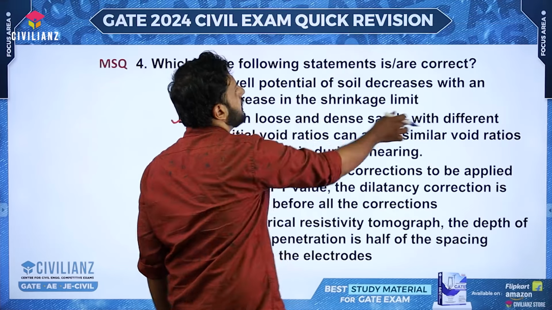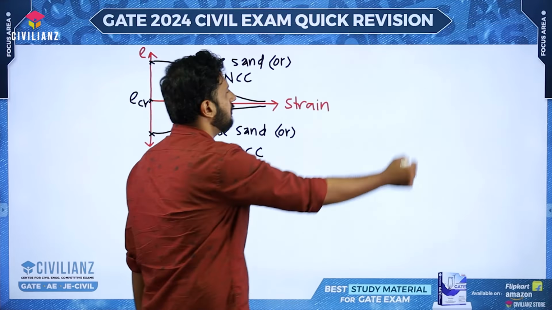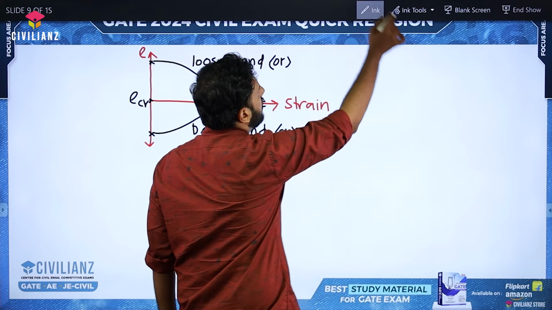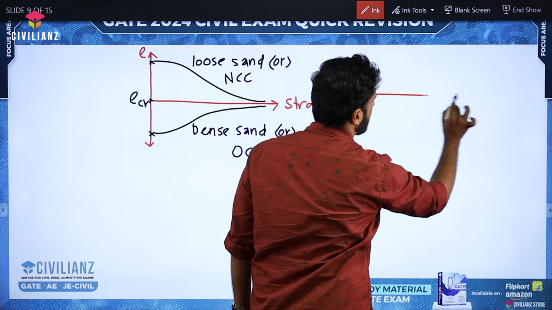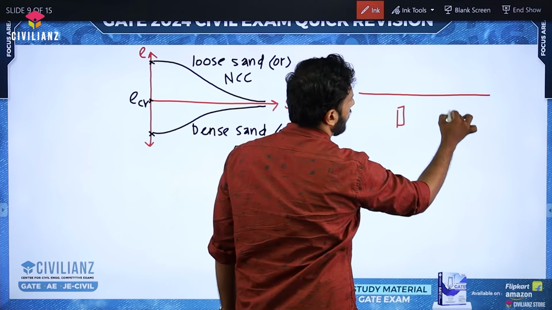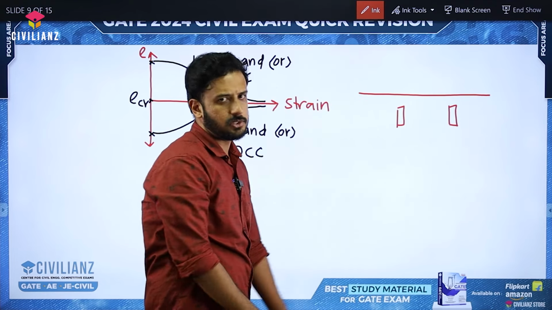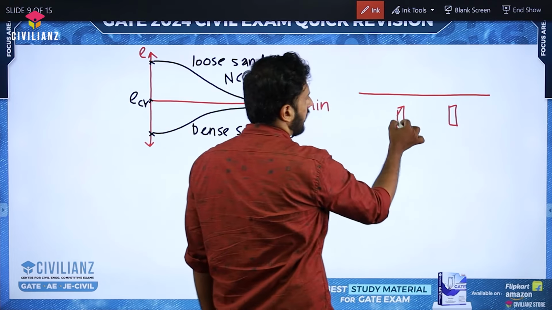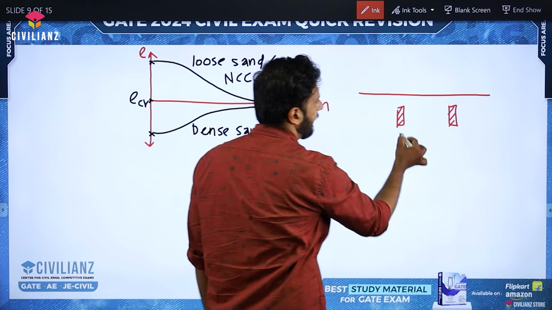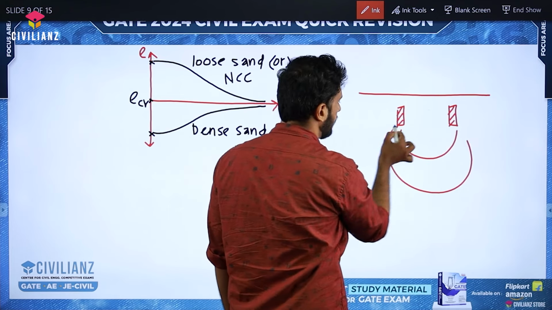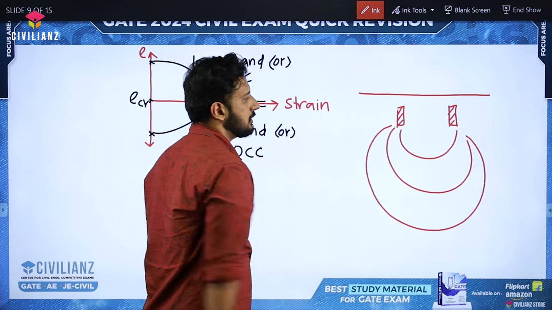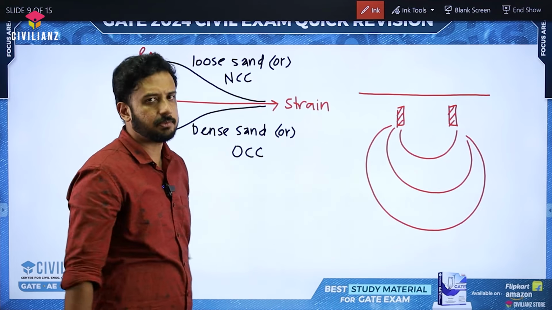The final thing is somewhat related to tomograph. We don't have to study that in detail, but still, I'll be telling you the concept of tomograph. What generally we used to do, if you are having the soil, we'll be keeping an anode and cathode. That's nothing but the electrodes, which they are mentioning in the question. And we'll be connecting it and all. It will be having some current passing between these electrodes, like the pressure bulb concept you might have studied.